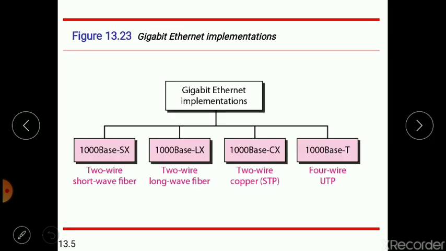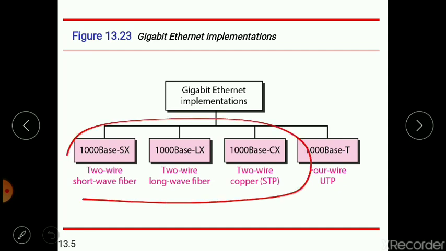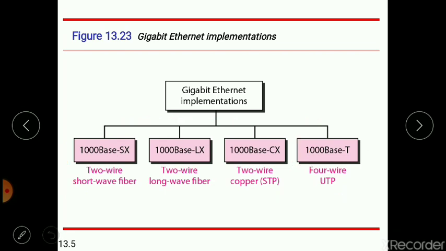Now, talking about the gigabit Ethernet implementations, they can be characterized as either two wire or four wire. Three of these implementations are two wire, and the last one, that is 1000 base T, is a four wire implementation. That is the broad way of categorizing gigabit Ethernet.